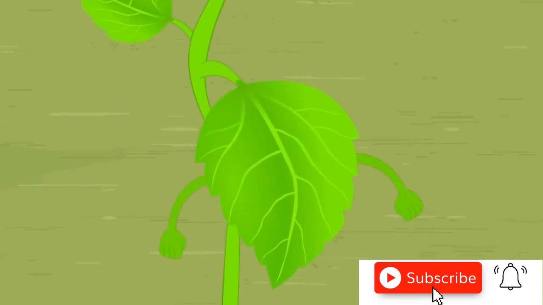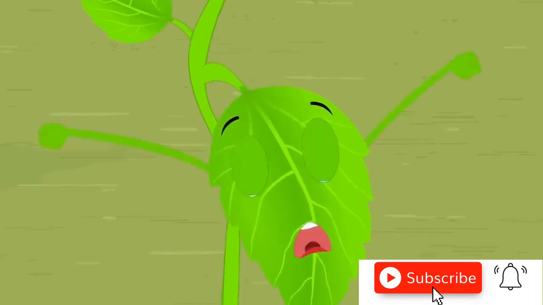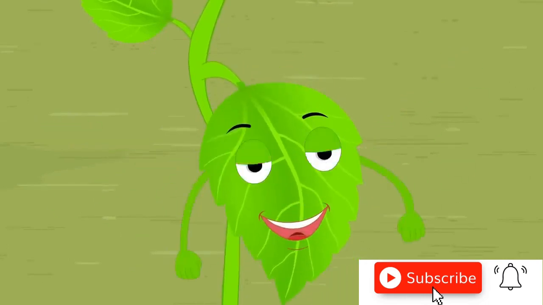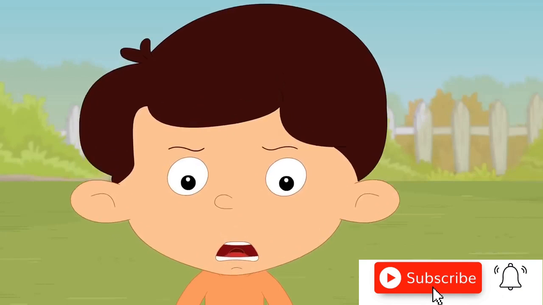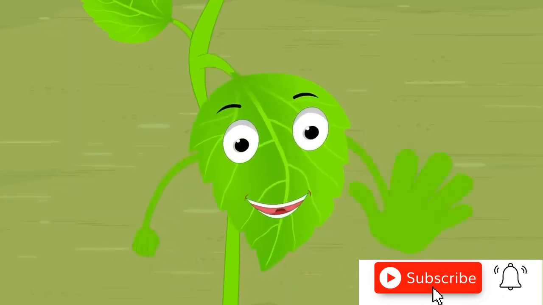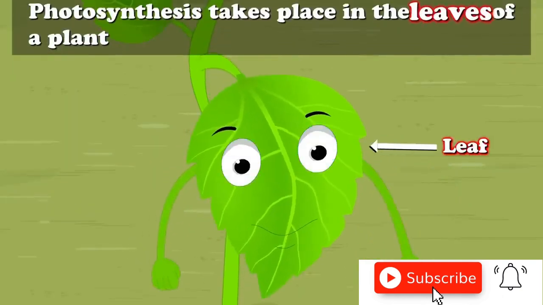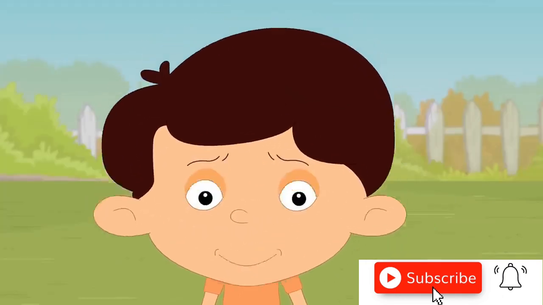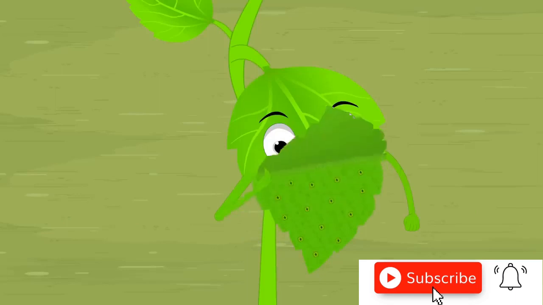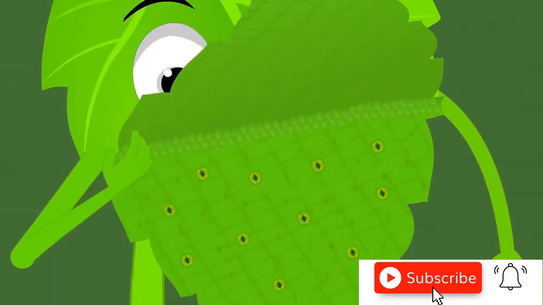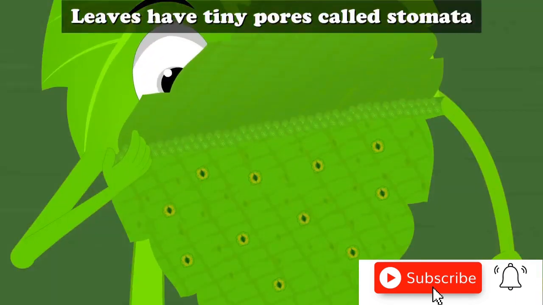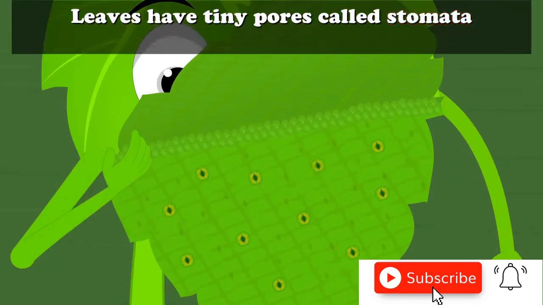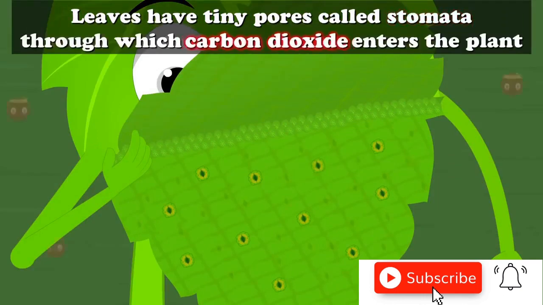So we can simply say carbon dioxide gas plus here soil water. I will write water. Right children? So carbon dioxide and water, they react with each other and they produce food.